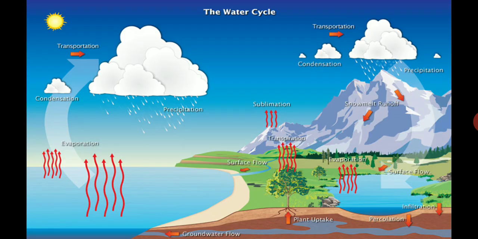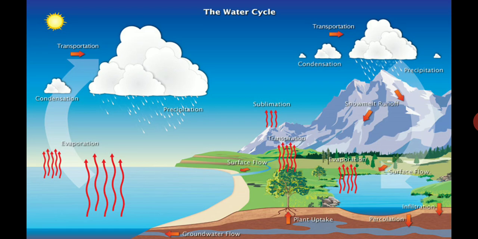Here you can see the working diagram of the water cycle. Let's start from the very left. Here you can see the red arrow which shows the upward movement. It shows that the water is evaporating, so here it is written as evaporation. Then you can see the big clouds, small clouds.